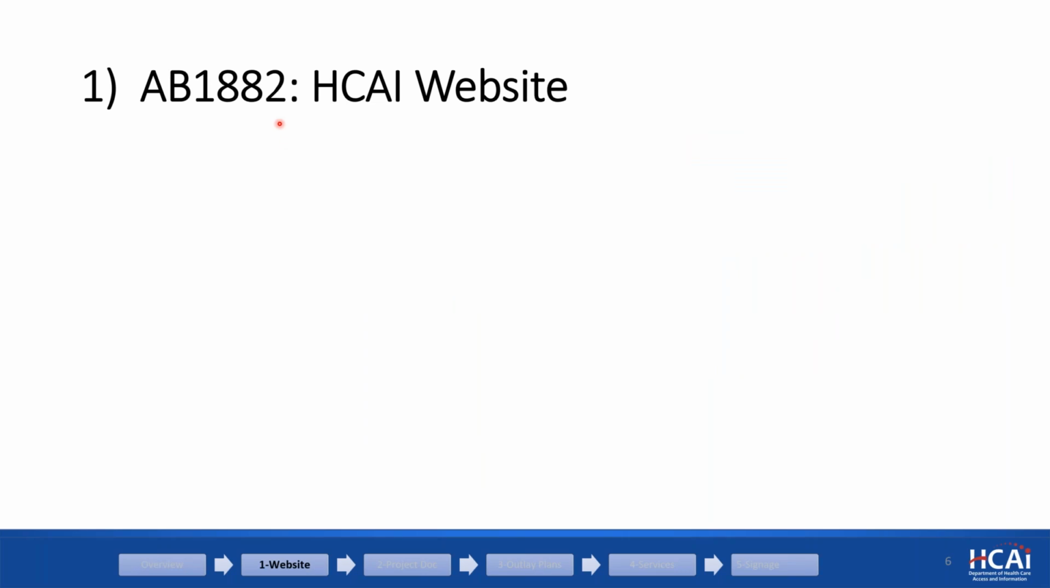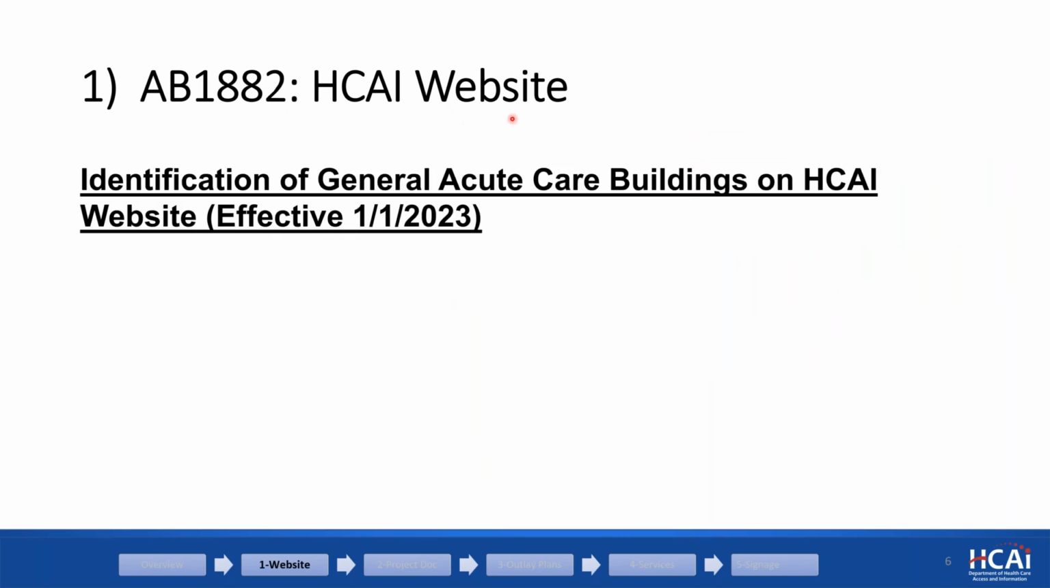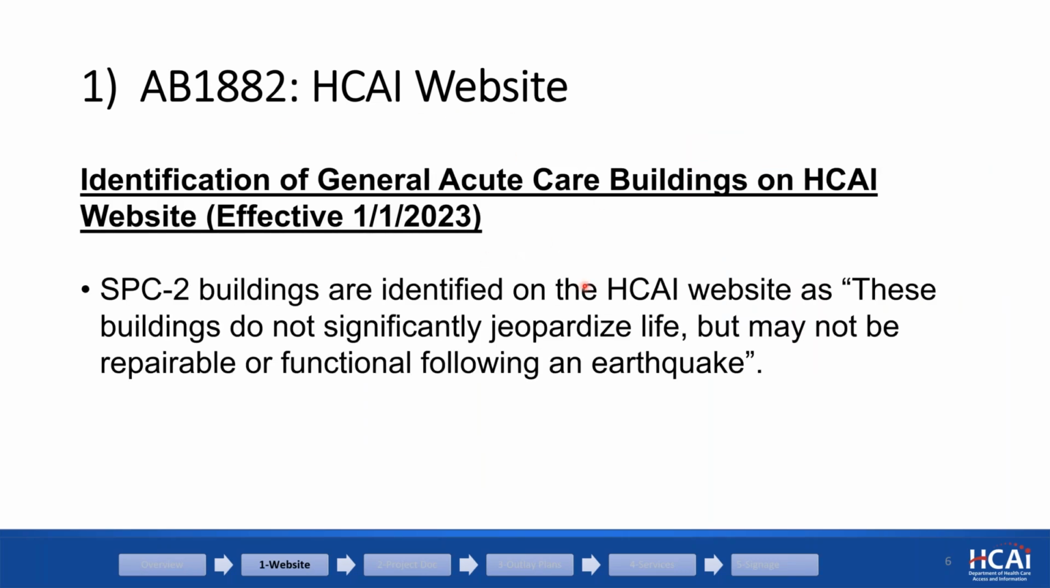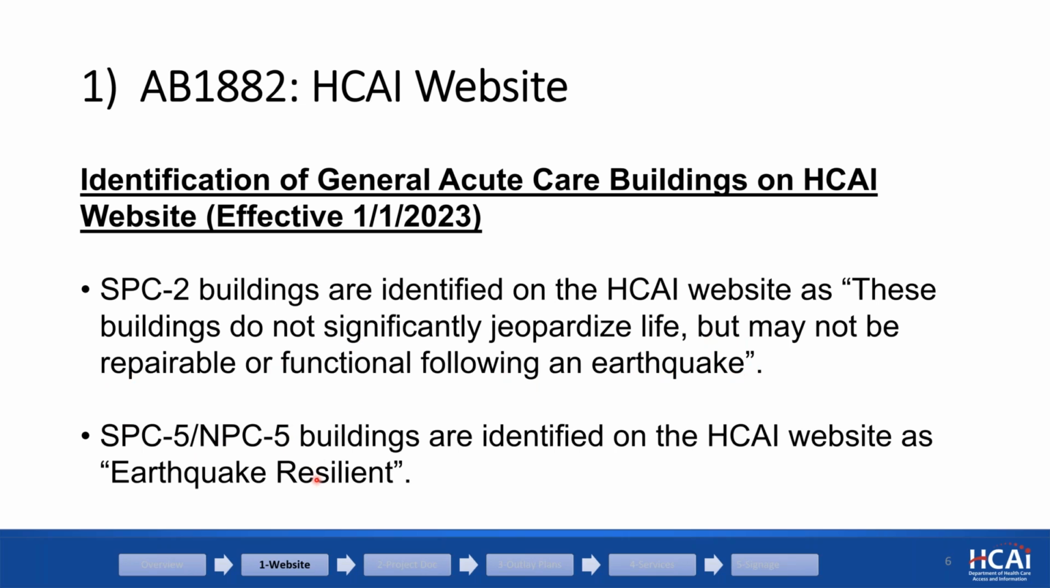So the first requirement is the HCI website. Basically, there's a certain sentence that the law requires to be published on our website for SPC2 buildings. What that says is these buildings do not significantly jeopardize life, but may not be repairable or functional following an earthquake. For SPC5 and NPC5 buildings, the buildings are identified on the HCI website as earthquake resilient. So that's what we did on our website.